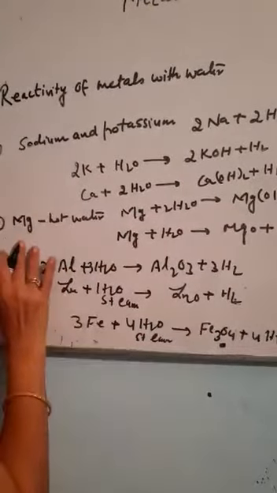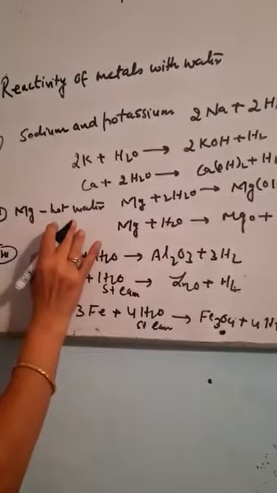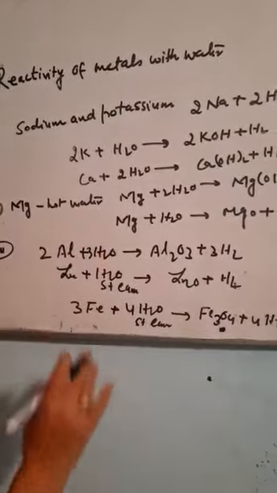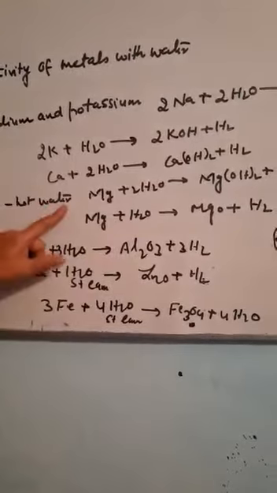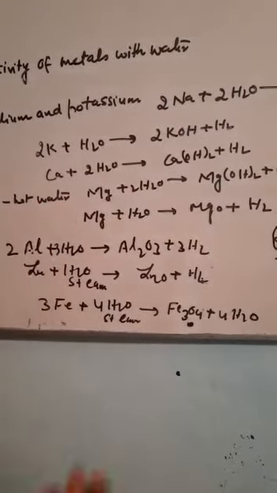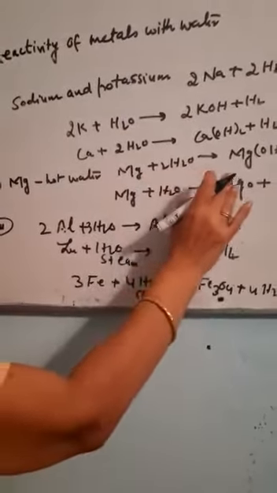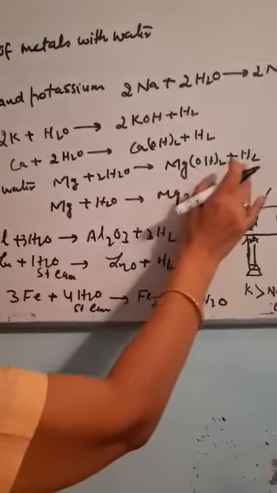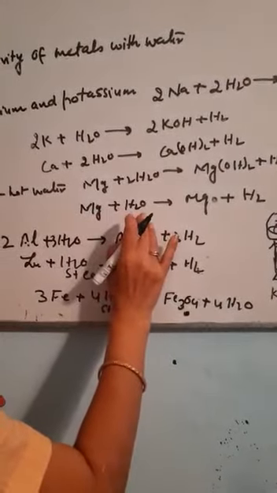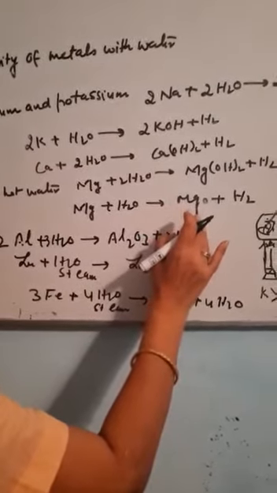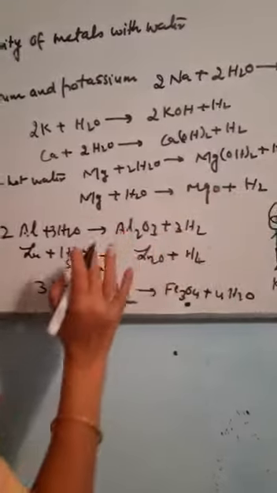Now the second one is magnesium. Magnesium does not react with cold water. It can react with hot water. It can react with steam. There are two different reactions. When it reacts with hot water, it gives magnesium hydroxide with hydrogen. But when it reacts with steam, there is a formation of magnesium oxide with the release of hydrogen.